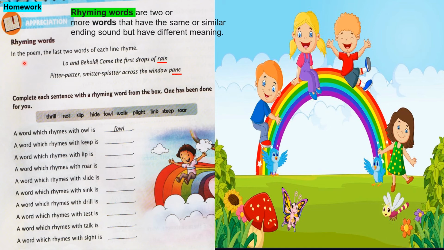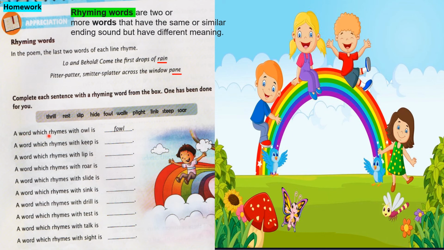So children, in the poem, the last two words of each line rhyme. Lo and behold, come the first drops of rain. Pitter patter, smeeter splatter across the window pane. So rain, pane. Understood, children? Here, children, the exercise is given. Complete each sentence with a rhyming word from the box. One has been done for you.